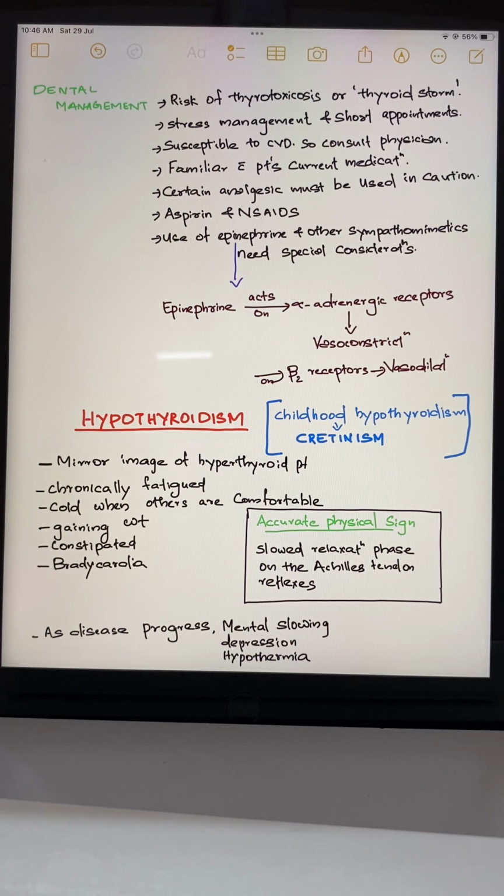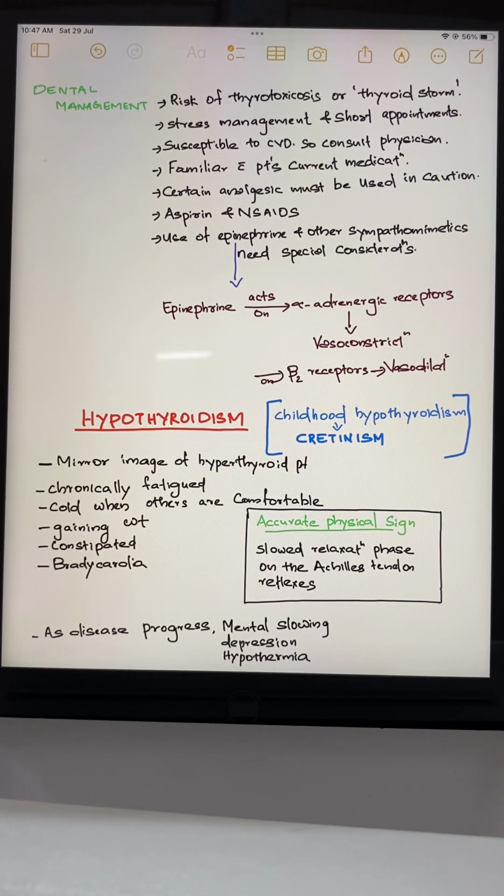Then the other important point is that we need to be familiar with the patient's current medication, because the drugs used for hyperthyroidism make patients susceptible to infection. They also cause sialolith formation, and can increase the anticoagulant effects of warfarin. So you need to be careful with the medication. Moreover, certain analgesics must be used with caution. When we give aspirin and NSAIDs, we have to be careful. These increase the T4 level and can lead to thyrotoxicosis.